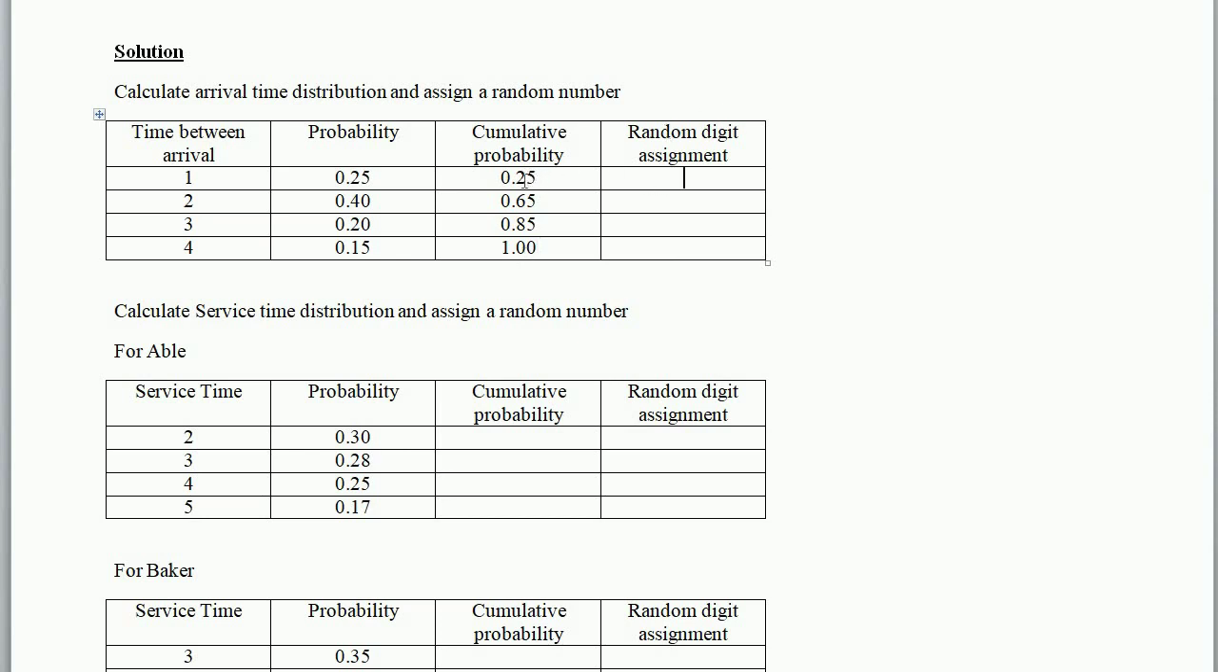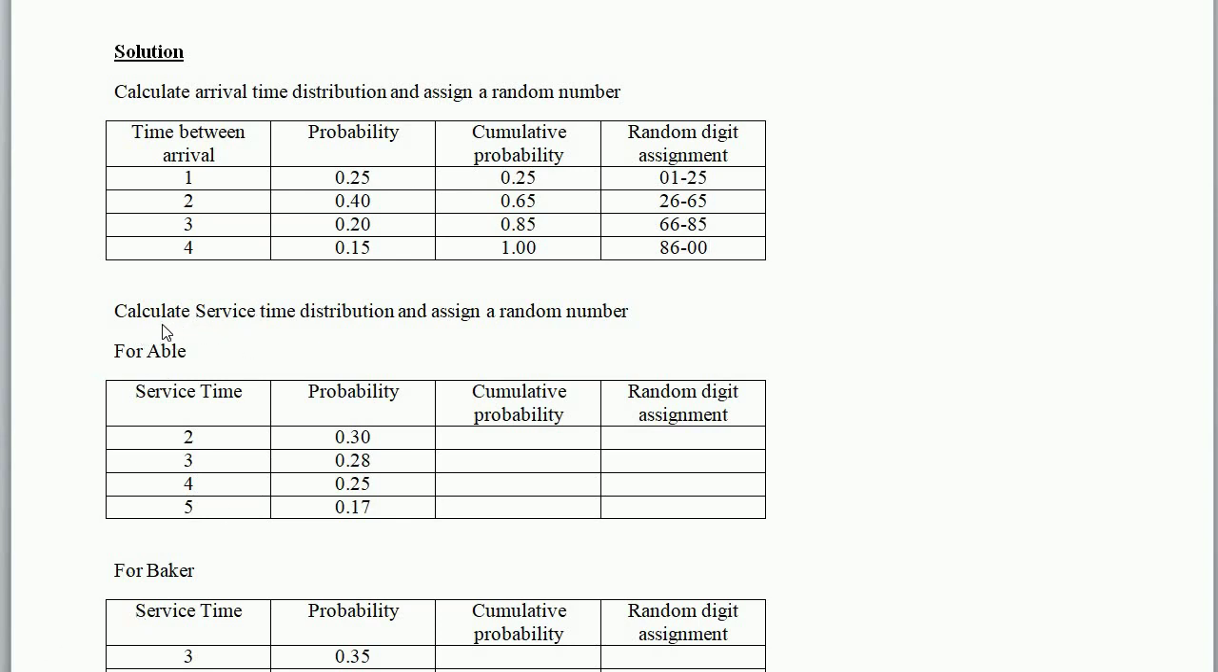After the decimal we have two digits, so assign the random digits in 2 digits. That is from 01 to 25. The next value is from 26 to 65. The next value is from 66 to 85. Again the next value is from 86 to 00 that we have to take.